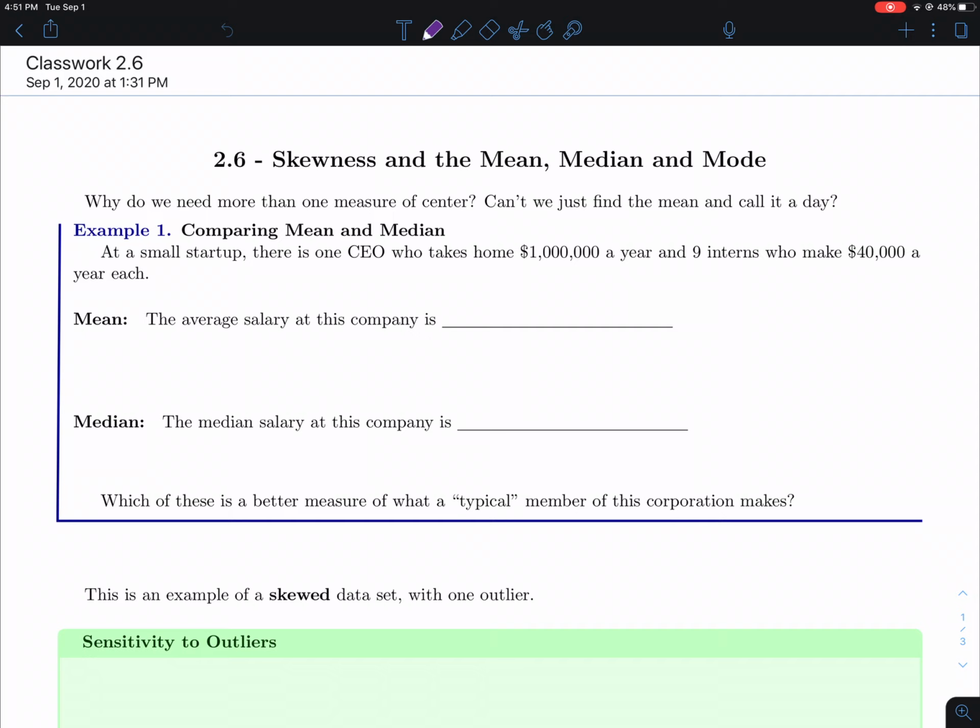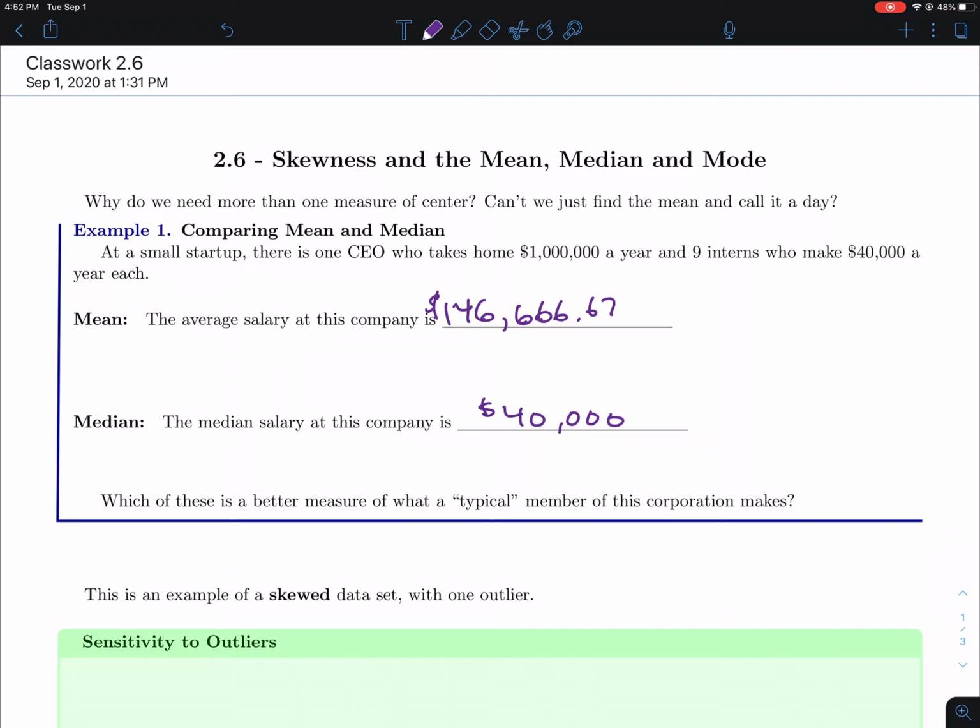So imagine we had a small company that had one CEO who made $1 million a year and 9 other employees who make $40,000 a year. If we look at the mean salary of this company, add up 40,000 9 times, add a million, and then divide by 10 total, we'd end up getting that the average salary in the company is $146,666.67. Whereas if we did the median, line these all up lowest to highest, then the median salary is going to be $40,000 a year.